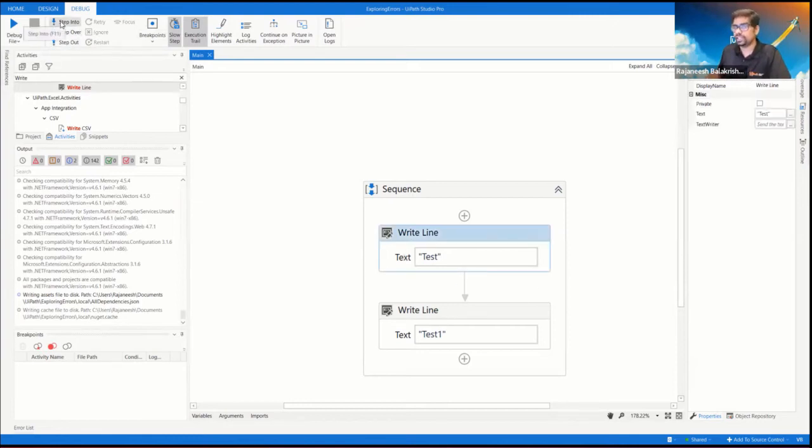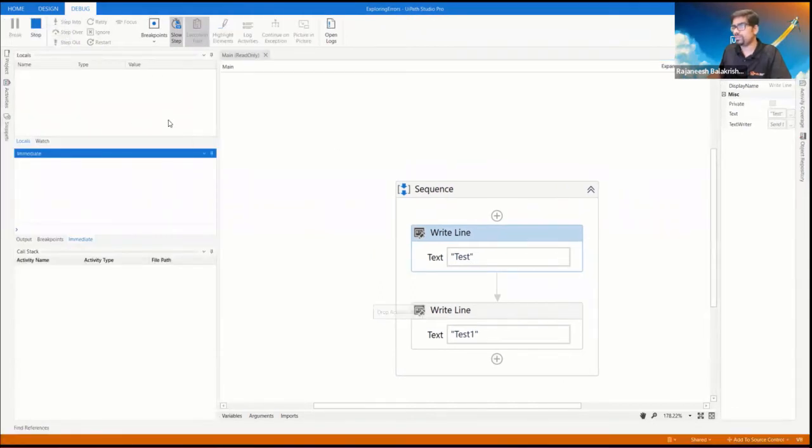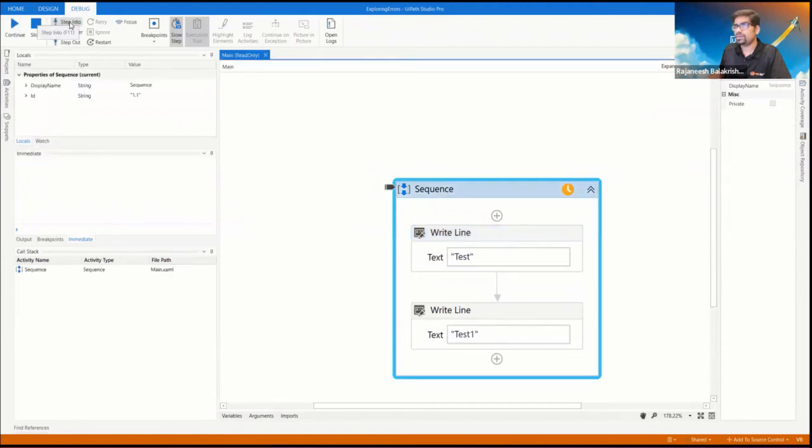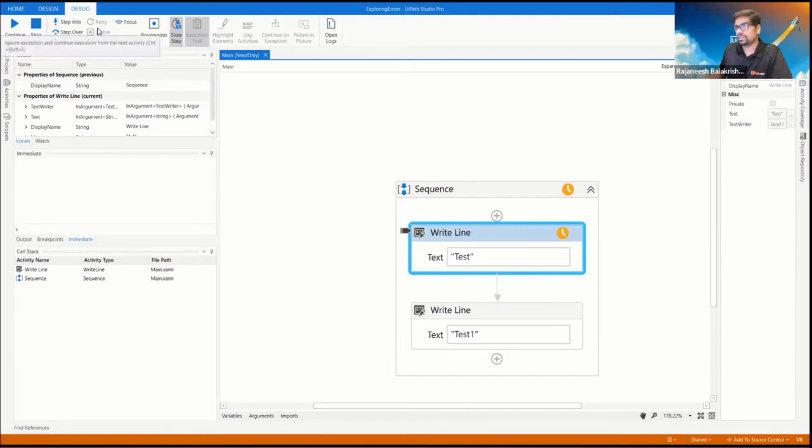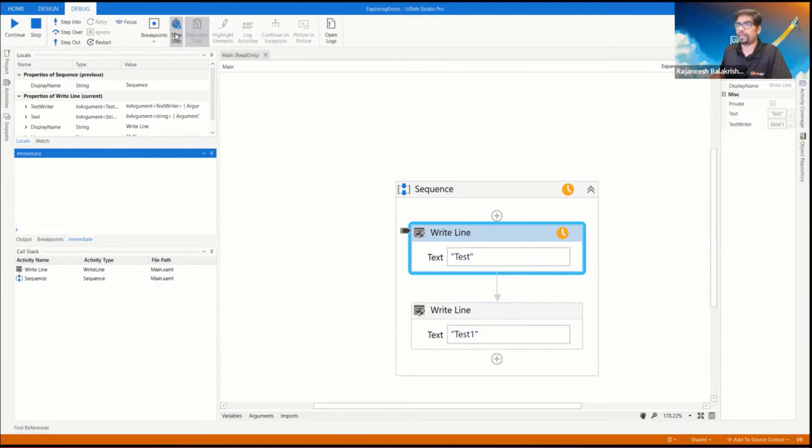So I'm just trying to debug. I just click on one step, step into, and this retry and ignore is enabled only when there is some kind of error. I did not get that option now because there is no error in these activities, but it's going through a slow step process. This is now in the off state, which means it goes quite fast.